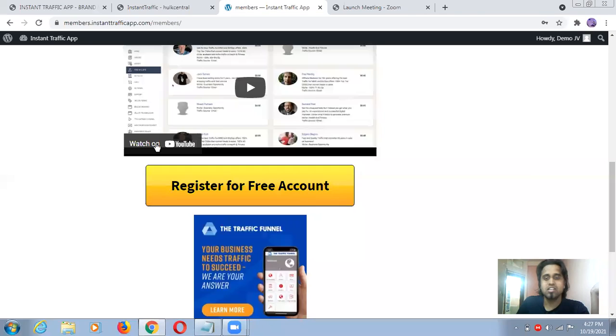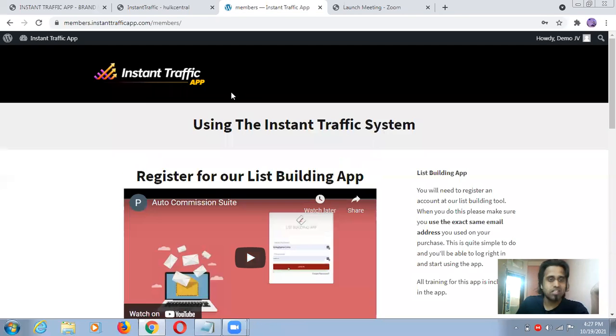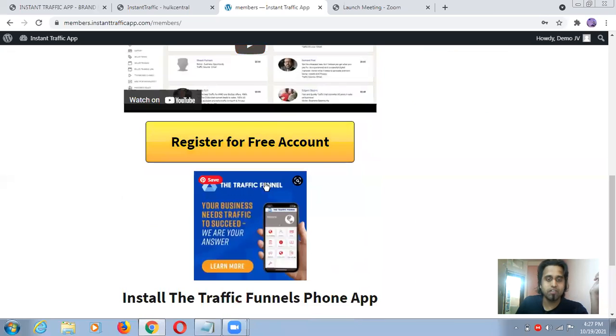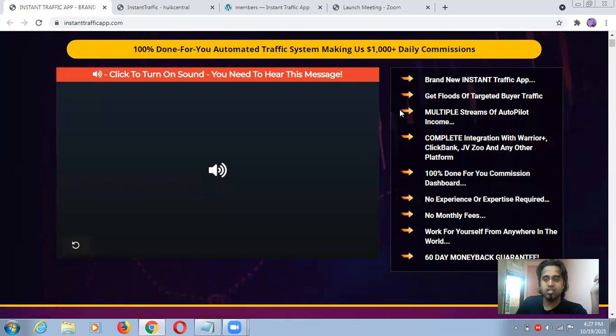So guys, this is the member access area which you can see directly in front of you. This is about the list building app, and we will discuss each and everything, no worry about that. But before that, there are some features you are going to get.